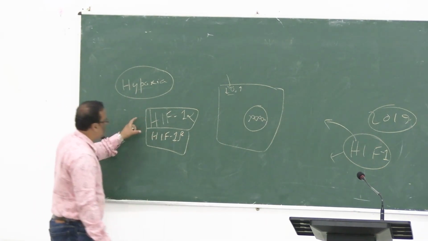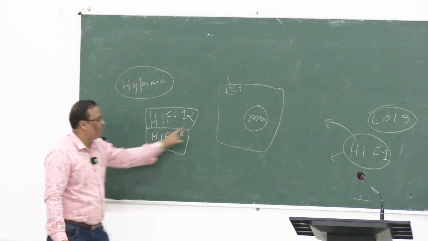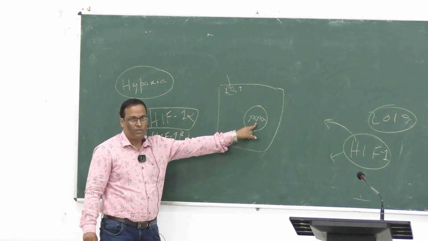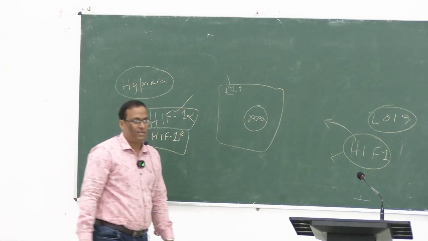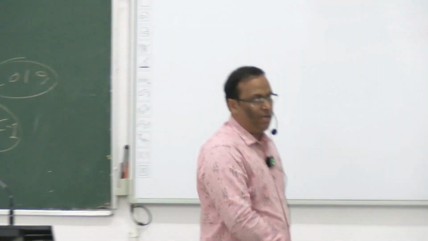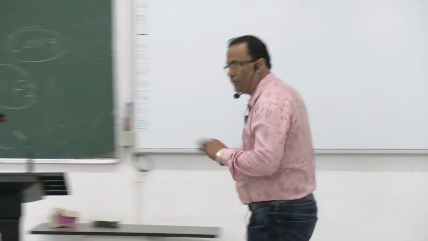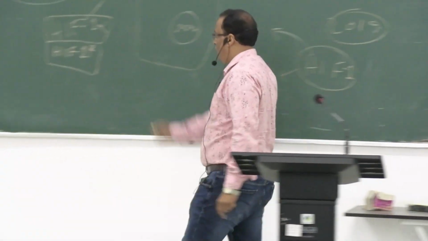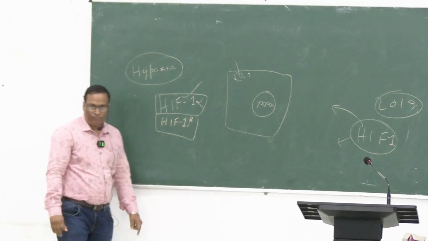Now remember that beta is not responsible for sensing. Alpha is essential, because only the alpha, that is 1 alpha, senses the oxygen, and beta does not sense any oxygen. Right? So 1 alpha and 1 beta are present as a dimer.